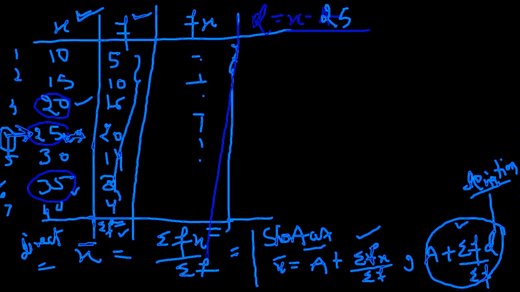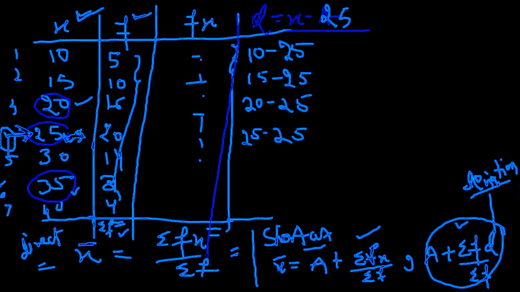Now you will evaluate the deviation, that is x minus 25. Your x is 10, so 10 minus 25. Then next would be 15 minus 25, then 20 minus 25, then 25 minus 25, 30 minus 25, 35 minus 25 and 40 minus 25.